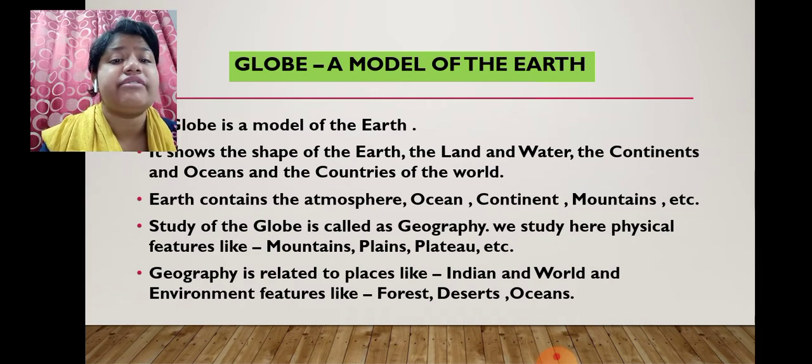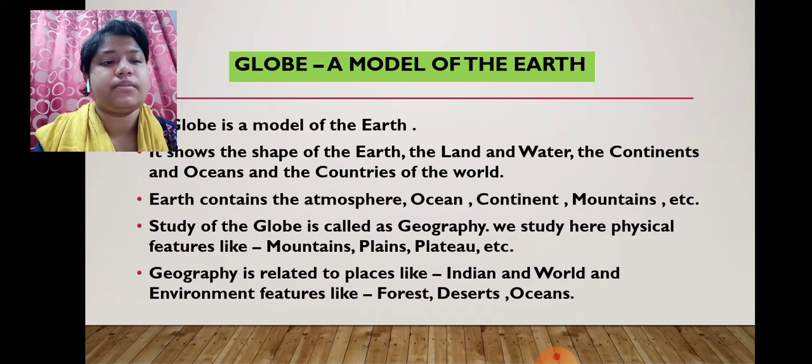We study physical features like mountains, plains, plateaus, etc. Geography is related to places like India and the world, and environmental features like forests, deserts, oceans. These are all the things we come across when we study the globe, a model of the earth.